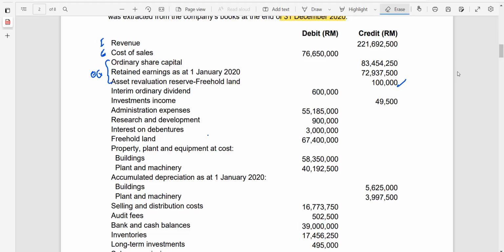You also have the interim ordinary dividend. This is an equity distribution, and that will appear in the statement of changes in equity. That was the dividend for ordinary shares. Be careful if you have any final ordinary dividend in the additional information. Here you don't have. Your investment income is under your income, but that has a special line item for investment income. Admin expenses are expenses.